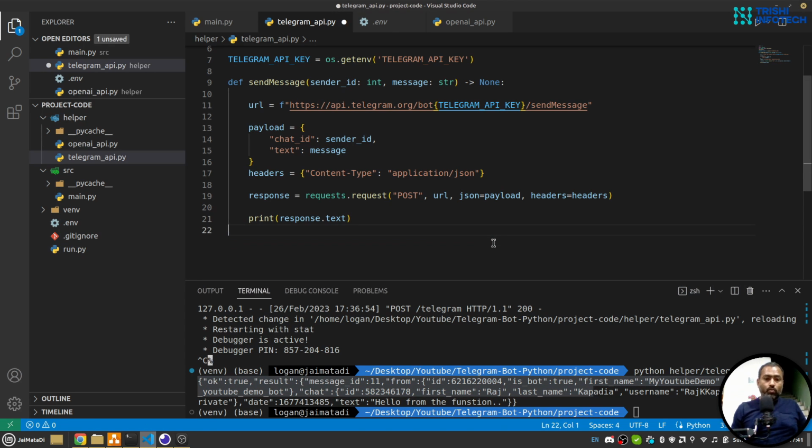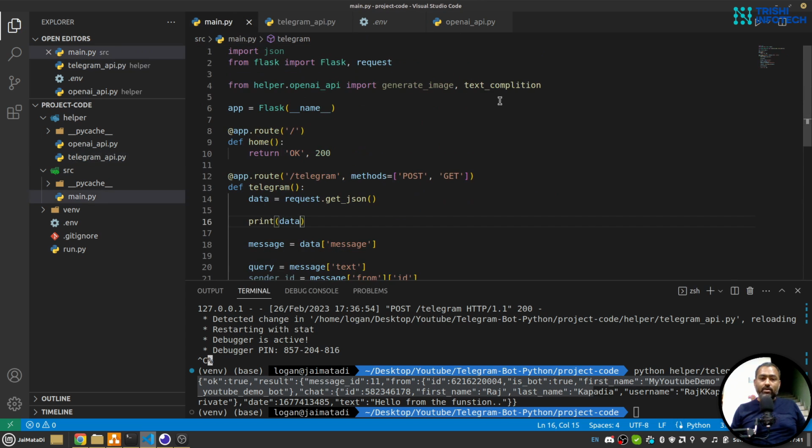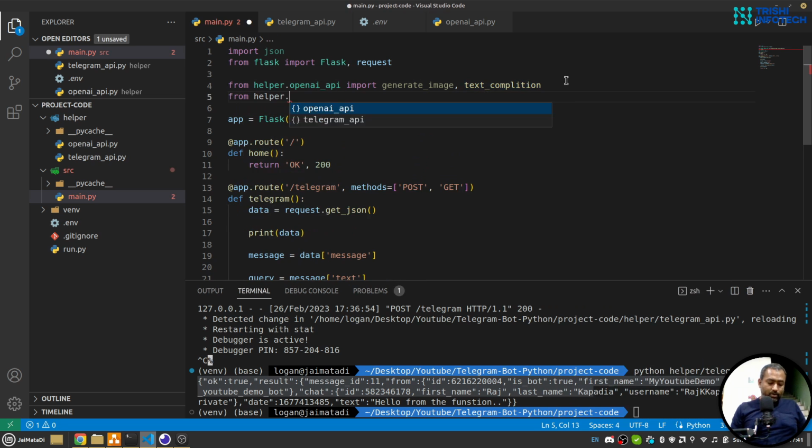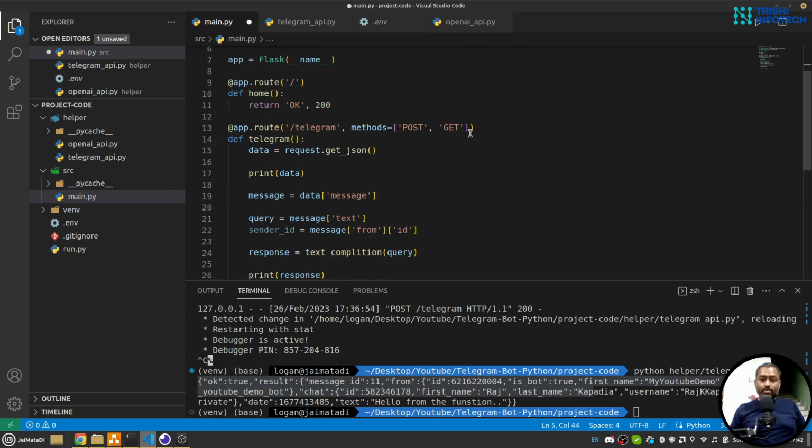So now what I need to do is, okay, we are not doing any error checking at this point, so let me save this. I'll go to our main file. Here I'll import from helper.telegram_api import send_message.